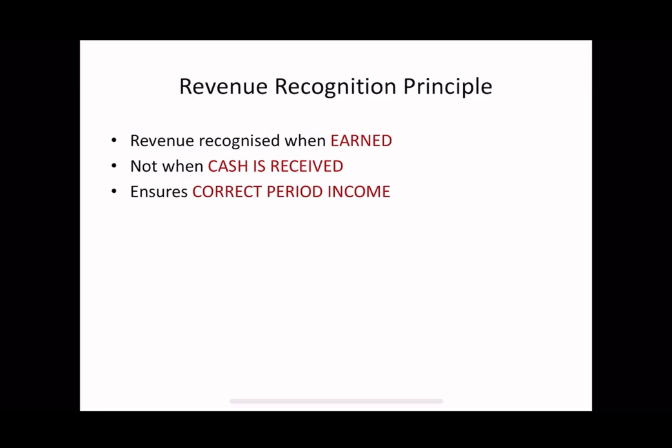Revenue recognition principle. The revenue recognition principle states that revenue should be recognized when it is earned and not when cash is received. This principle is closely related to the accrual assumption. Revenue is considered earned when goods are sold or services are rendered, irrespective of whether payment is received immediately or later. For example, if goods are sold in March and payment is received in April, revenue belongs to March. Recording it in April would distort the profit figures for both months.